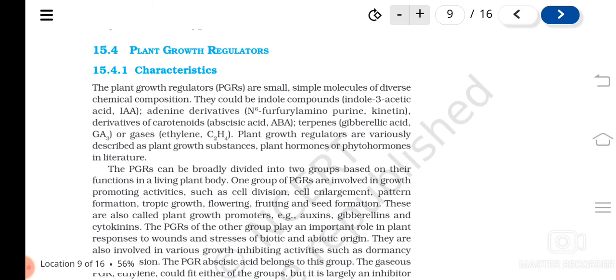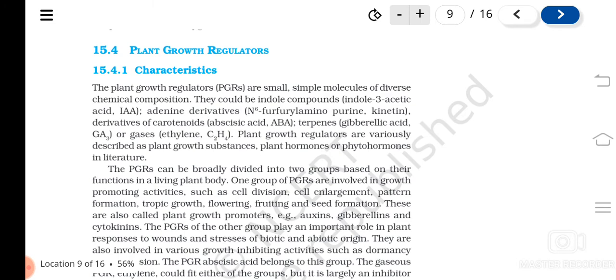They can be indole compounds, adenine derivatives, derivatives of carotenoids, terpenes or gases. Understood? So these kinds of things are called plant growth regulators.